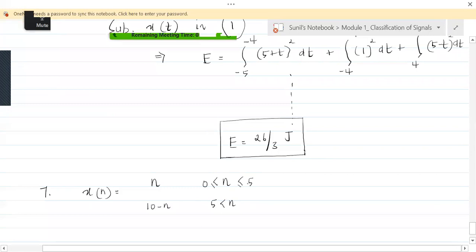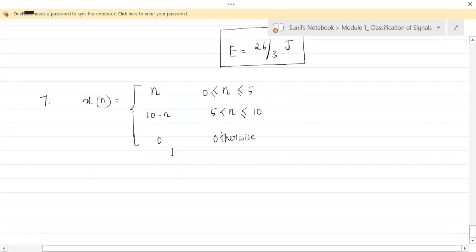That means here equal to 5 is already been taken. Okay, so you need to take greater than 5 and less than or equal to 10. That means from 6 to 10 it is what? 10 minus n. From 0 to 5 it is n and 0 otherwise. So instead of giving the waveform, okay, they have given the equation directly. So what type of signal is this?